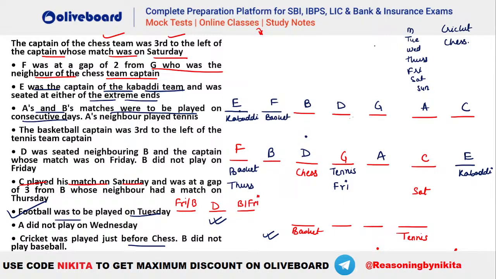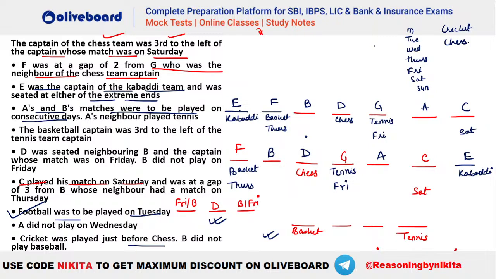This is your basketball, Thursday. Then D is chess. G is your tennis, and he is on Friday. And C is on Saturday. Right? So you can see these are the two possibilities that we have.